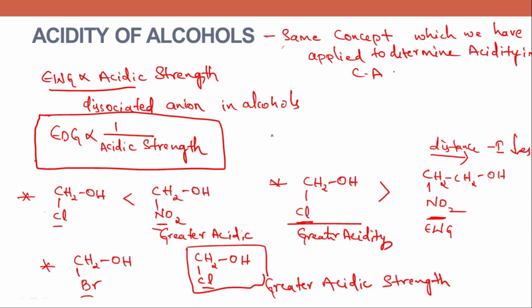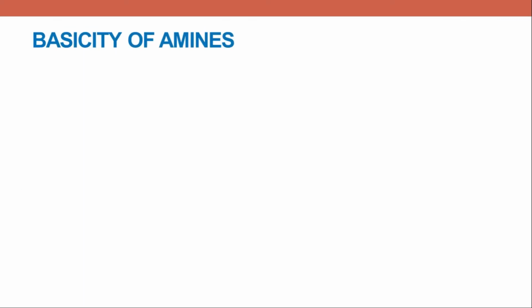Okay, this is the general formula ROH. When it is dissociating in water, it forms the conjugate base RO minus plus proton. So the acidity of alcohols depends upon the strength of this anion. So this anion is stabilized by the presence of electron withdrawing group. We have seen few examples. I feel these examples are enough to clear this concept of acidity in alcohols. And now we'll see the basicity of amines.